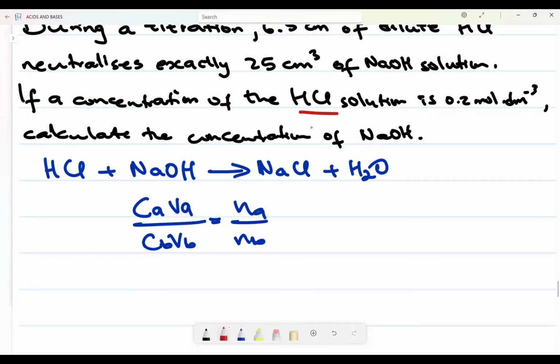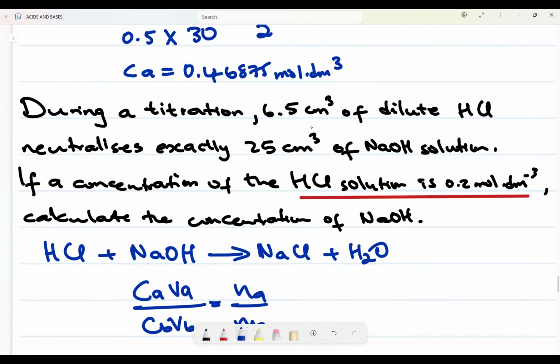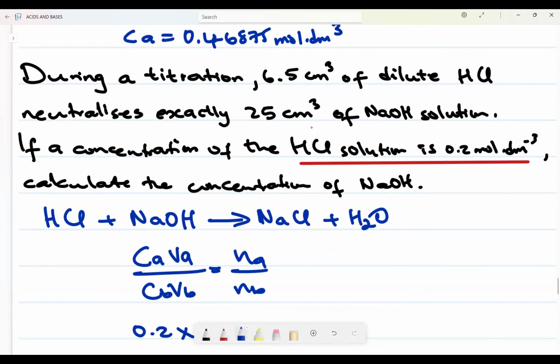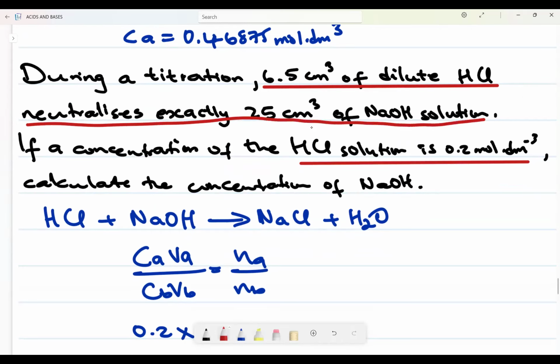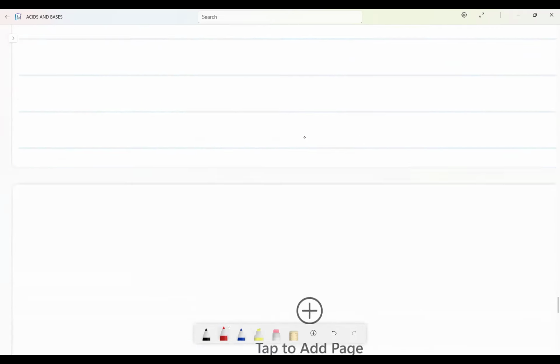What is now the concentration of our acid? The concentration of our acid is 0.2 mole per decimeter cubed. What is the volume of the acid? Can you see? Read the English very, very precisely. It says, during a titration, 6.5 centimeter cube of dilute HCl neutralizes exactly 25 centimeter cube of sodium hydroxide. If the concentration of the HCl solution is 0.2, like that, okay?